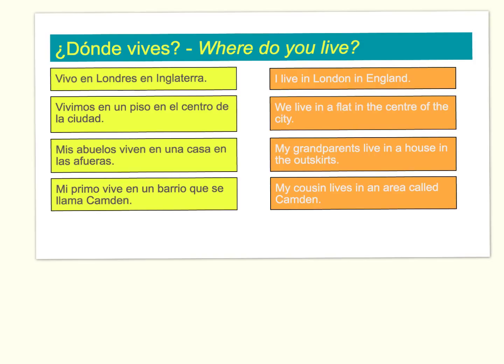Notice that Spanish, when it says an area called, says an area which is called, or which literally calls itself. This is the only way of saying called in Spanish. We must use this word, que se llama.